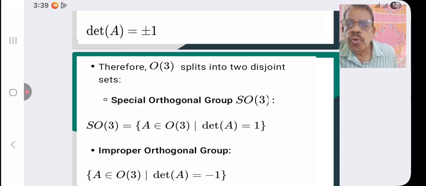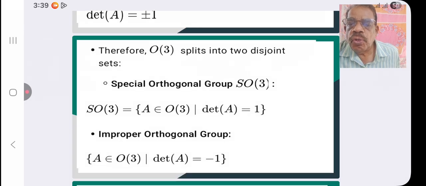Now comes the special orthogonal group SO3. SO3 is equal to A belongs to O3, determinant A equal to 1. The other is the improper orthogonal group: A belongs to O3 such that determinant A is equal to minus 1.